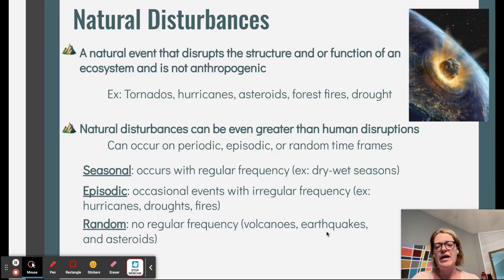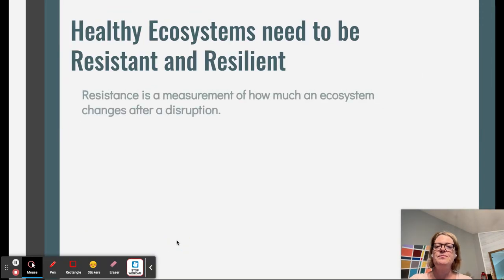We even then have random events that just happen. An earthquake, an asteroid, a volcano erupts. These things aren't periodic, they're not seasonal. They just happen at any point. So it's very random as to when those will happen.